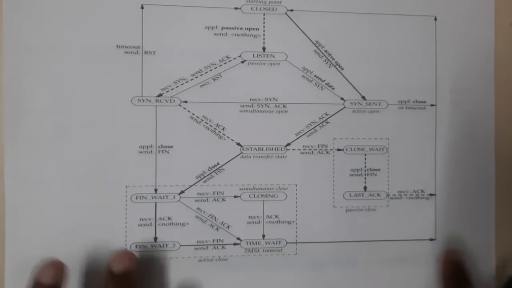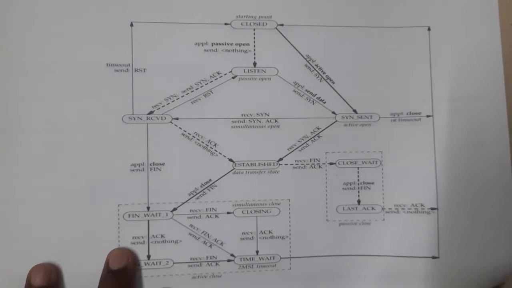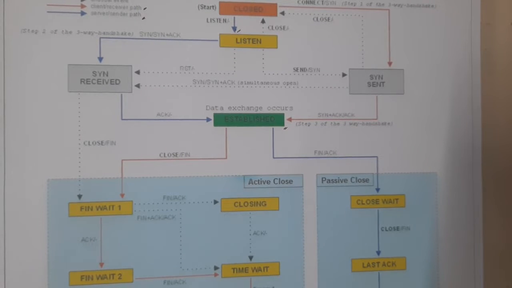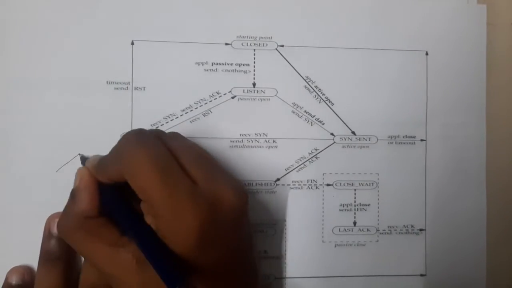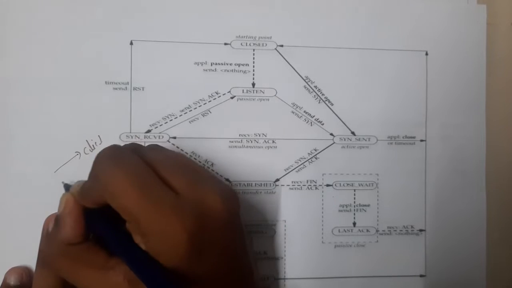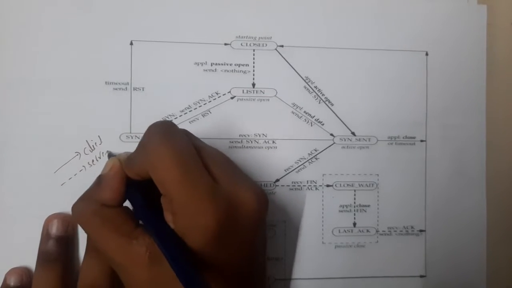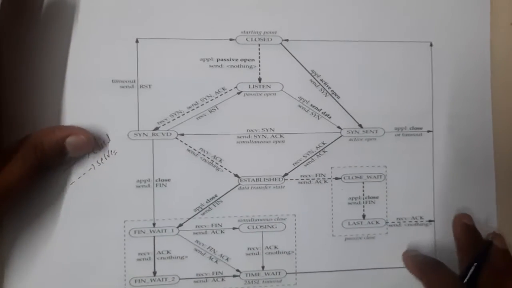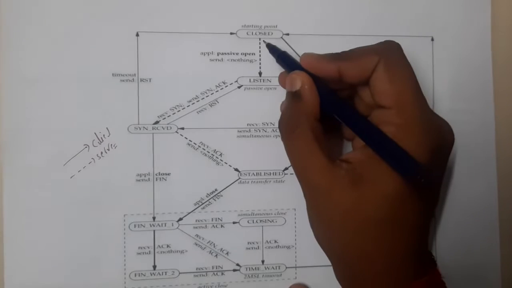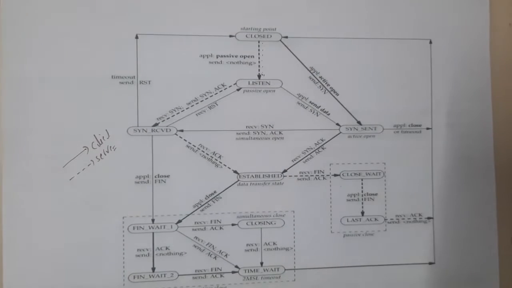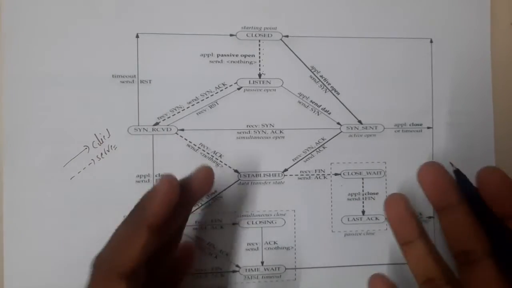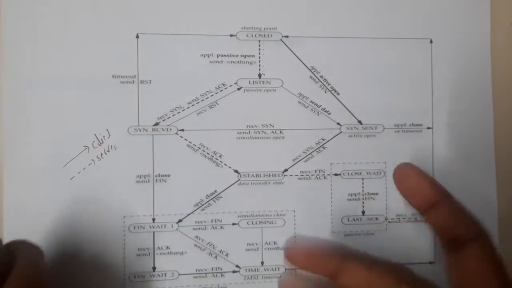The first thing I want to clear is the lines which are given here. The lines given here are of two different types, guys. The thick one is nothing but the client and the dotted one is nothing but the server, guys. Got it? Yes. If you recall, what is the first stage, guys? Once from closed you will come to listen mode, right? Who will always be in the listen mode, guys? Is it the client or the server? If you recall, the server will always be in the listen mode, right? He is just waiting for the clients to come, right?